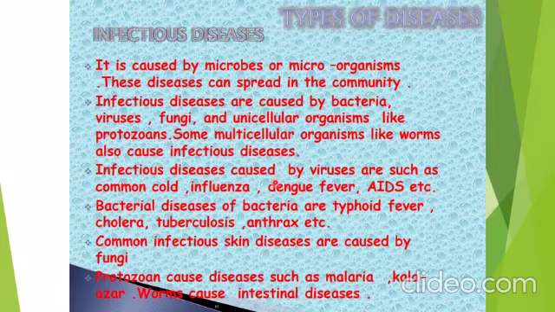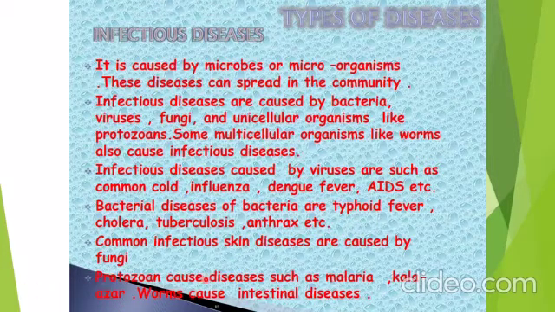Infectious diseases caused by viruses are common cold, influenza, dengue fever, and AIDS. AIDS full form is acquired immunodeficiency syndrome, and it is caused by the HIV virus, human immunodeficiency virus. Second is bacterial disease. Diseases of bacteria are typhoid fever, which I told you about, cholera, tuberculosis, and anthrax. Common infectious skin diseases are caused by fungi, like ringworm and athlete's foot. All these are examples of skin diseases.